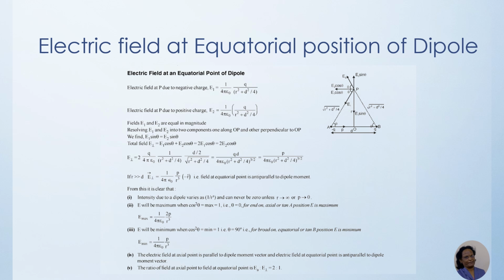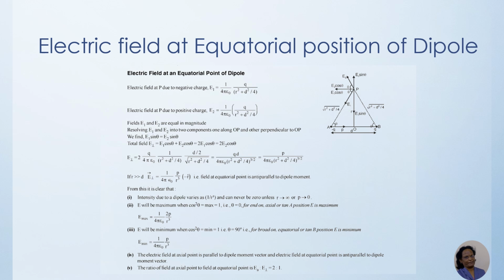Now, this electric field will be making an angle. So we have to resolve this E1 and E2 into two components, that we have studied in 11th class. E1 will have E1 sin theta and E1 cos theta, and E2 will have E2 cos theta and E2 sin theta, as shown in the figure.